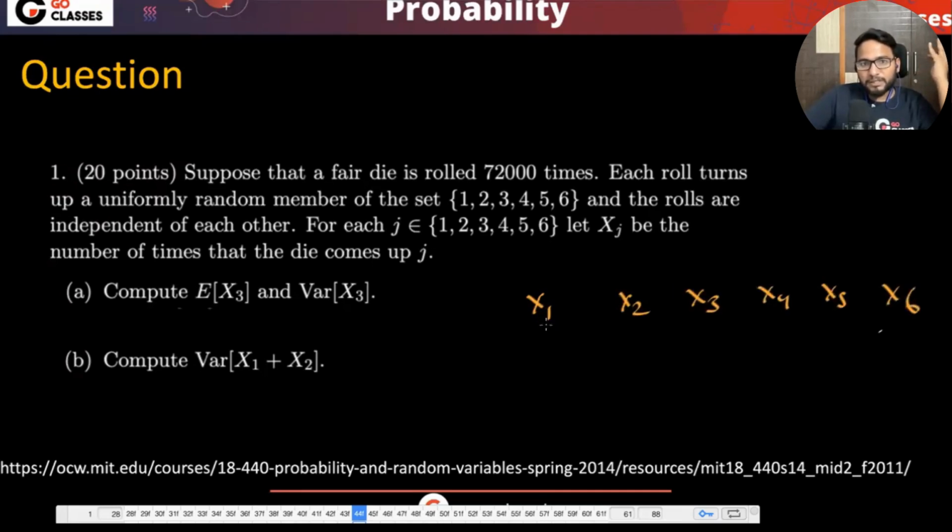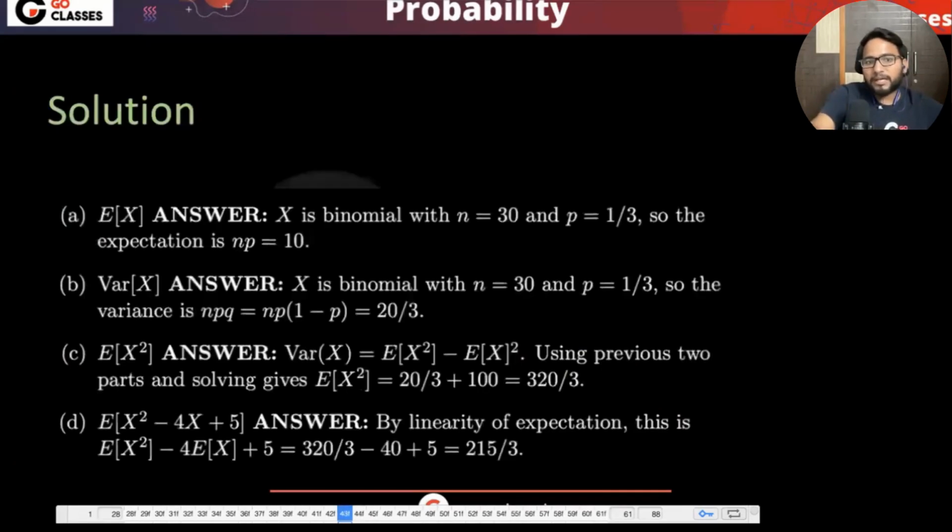Now they are saying X1 is the number of times the die comes up 1. Okay, number of ones. X2 is number of twos, right? Now they are asking expected value of X3. In the last question, how to find d? Okay, d is easy. See, with the linearity, you can just write it in this form, right? And you already know this, so you can just do this question with the linearity of expectation.